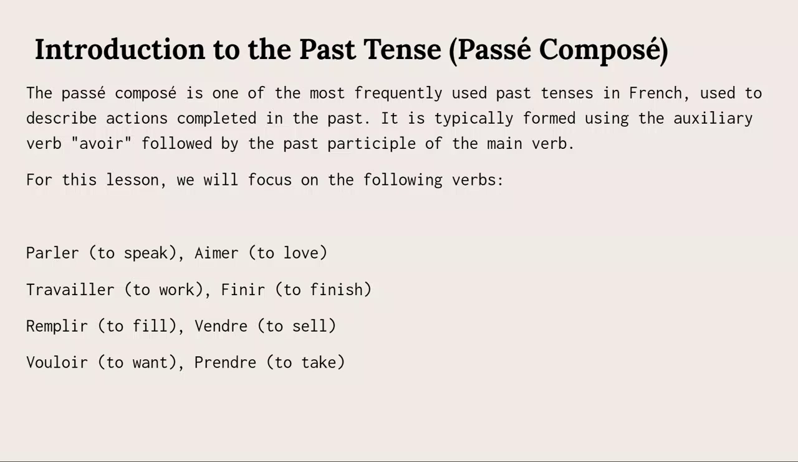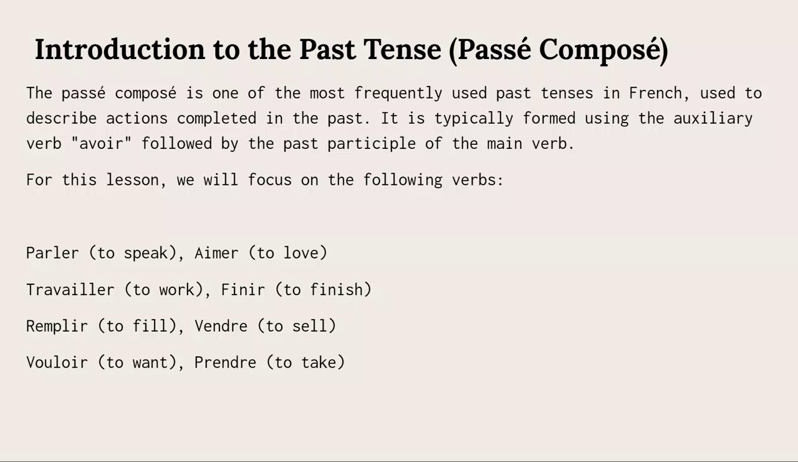These actions are completed. They have no business with the present. And there's no indication that it wasn't completed. Like I would say, I ate yesterday. So you say the action of eating was completed yesterday. That's a simple past tense in English. So that's the equivalent of the passé composé.